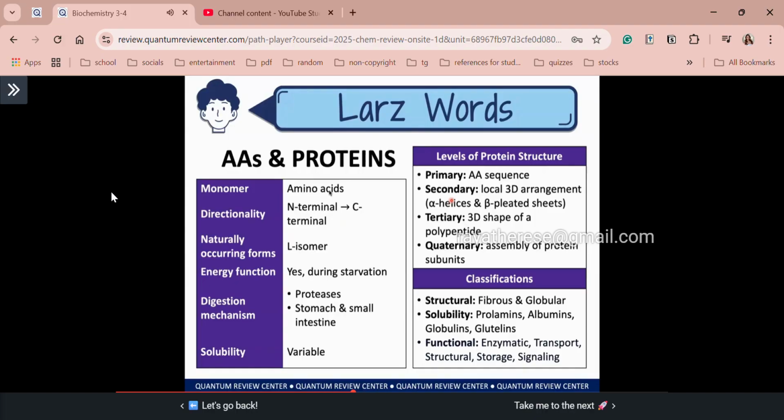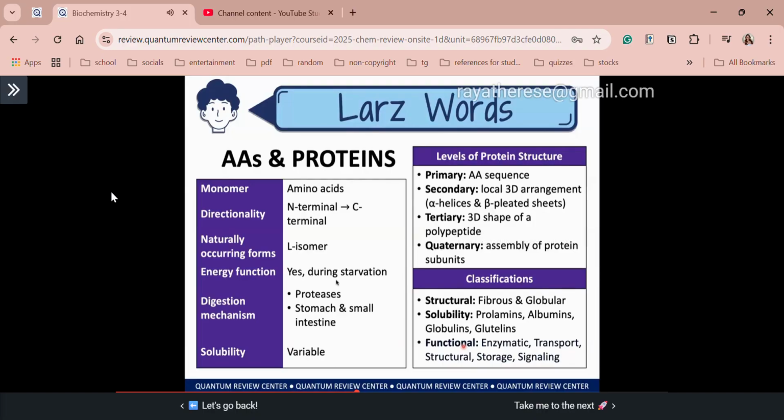And lastly, class, please remember our three classifications. For structural, we have fibrous and globular. For solubility, we have four. Class, focus on prolamins, again, soluble in ethanol, 60 to 80% in particular. Albumins, globulins, and glutelins are also classifications in terms of solubility. And lastly, we have your functional classification. This is the summary of our discussion on amino acids and proteins. Okay class, before we proceed with our next discussion, take a break muna. All right, medyo saturating na at this point, right?